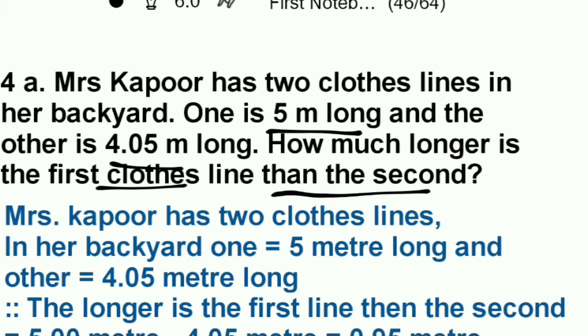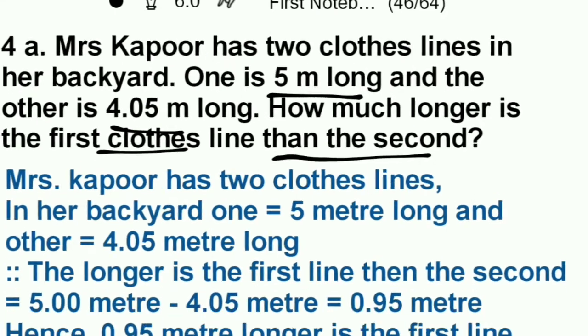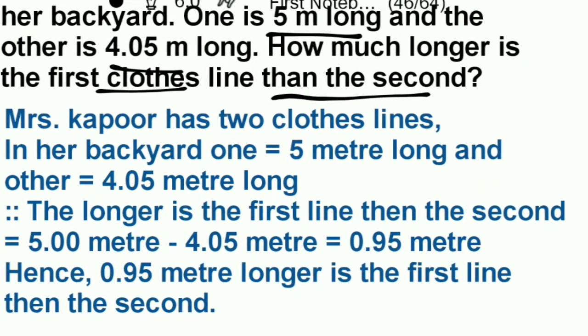We can also say that the first one is 5 and the second is 4.05. It means the first one is how much more, or how much longer. So here we can do minus. First cloth length minus second cloth length. So we get the answer 0.95 meter.